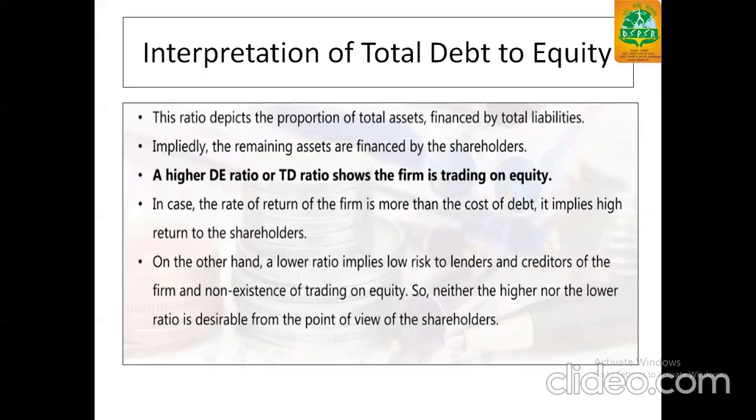Higher the debt equity ratio or total debt ratio shows that the firm is trading on equity. In case the return of the firm is more than the cost of debt, it implies high return to the shareholders. On the other hand, a lower ratio implies lower risk to the lenders and creditors of the firm and non-existence of trading on equity.